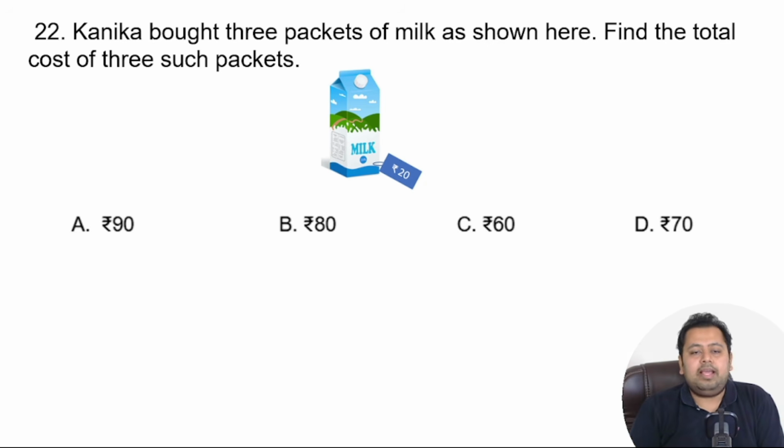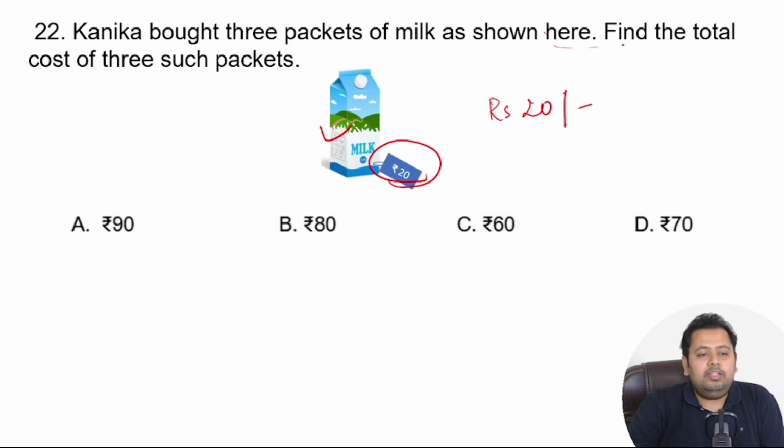Kanika bought 3 packets of milk as shown below. And you can see the milk packet over here. And the cost of the milk packet is rupees 20, right? Find the total cost of 3 such packets. So if she buys 3 such packets, what would be the overall cost for her?